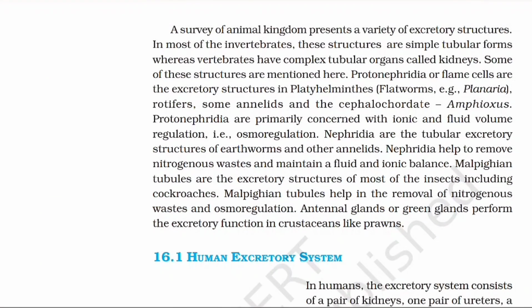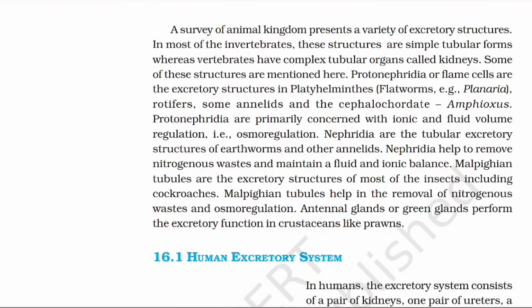A survey of the animal kingdom presents a variety of excretory structures. In most of the invertebrates, these structures are simple tubular forms, whereas vertebrates have complex tubular organs called kidneys. Some of these structures are mentioned here. Protonephridia or flame cells are the excretory structures in platyhelminthes, flatworms, example planaria, rotifers, some annelids and cephalochordates, amphioxus. Protonephridia are primarily concerned with ionic and fluid volume regulation, that is osmoregulation.